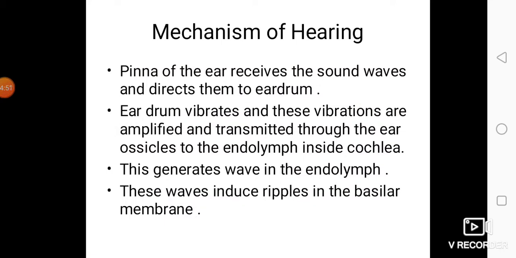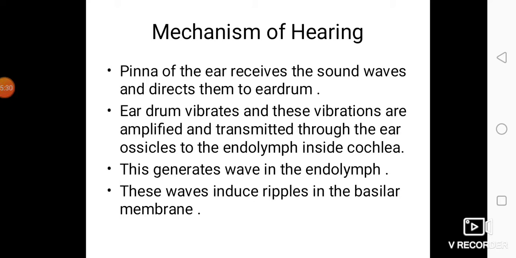Mechanism of hearing, how hearing is done. The pinna of the ear receives sound waves and directs them to the eardrum. The eardrum vibrates and these vibrations are amplified and transmitted through the ear ossicles to the endolymph inside the cochlea. That is, sound waves collected by the external ear go into the auditory canal, then to the eardrum, from the eardrum to the ear ossicles, and from the ear ossicles they go to the